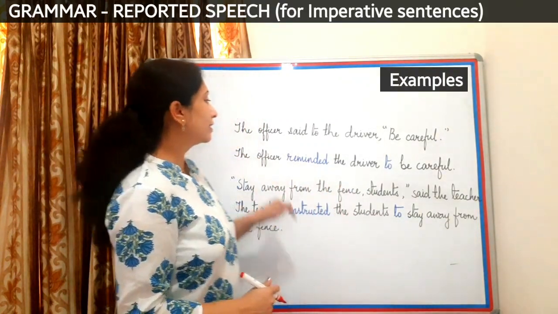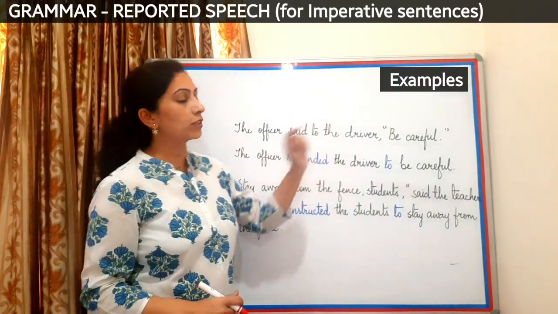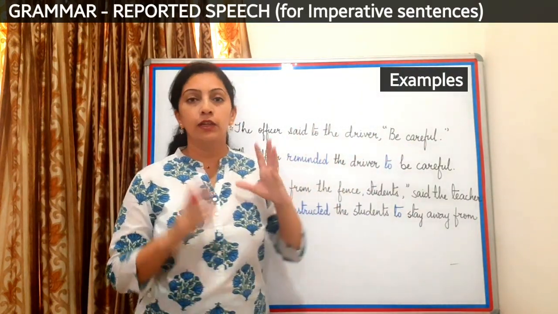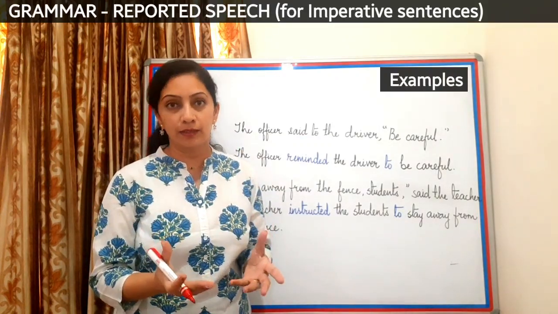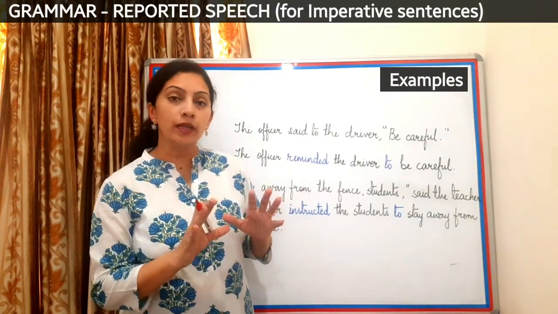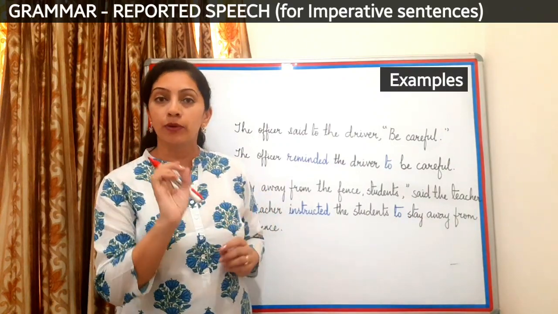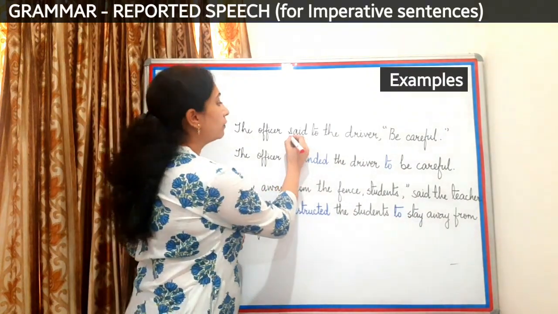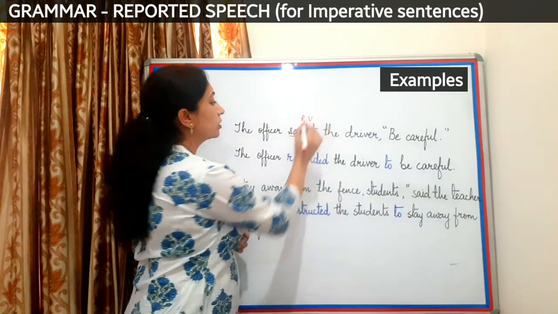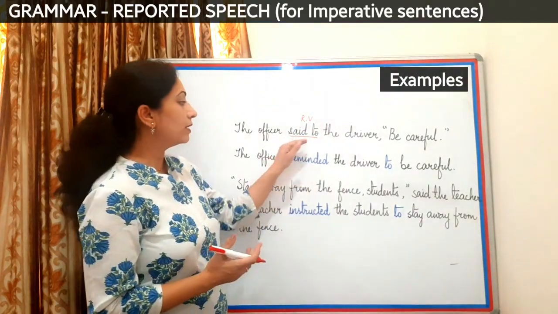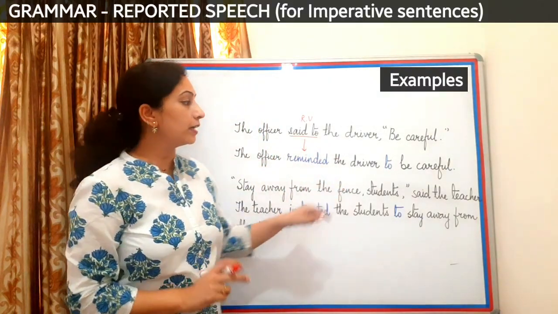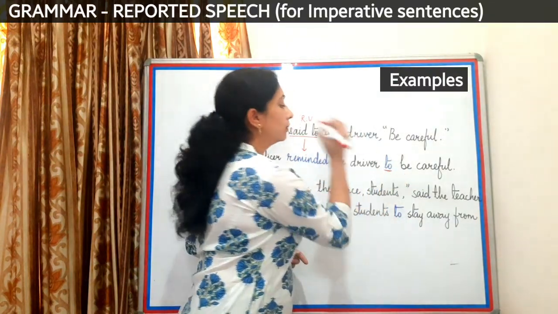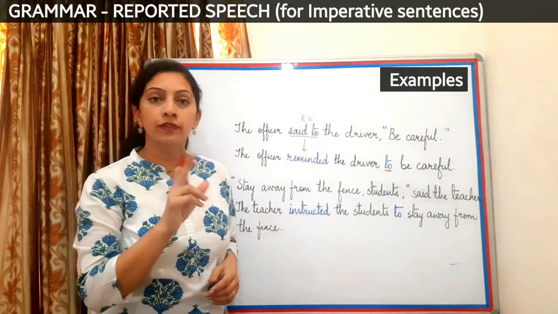Let's start. The officer said to the driver, "Be careful." Now, if you can understand the tone of the speaker, it is like reminding the other person to be careful. So accordingly, we will keep the reporting verb. Now, even if the reporting verb here in the direct speech is said to, then I will use the reporting verb as reminded. Second thing that we have changed is just add the word to here instead of that.